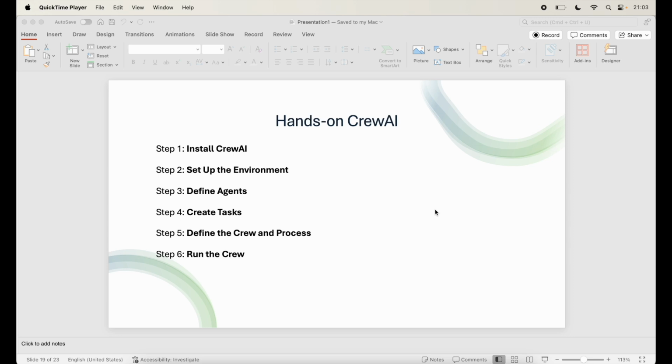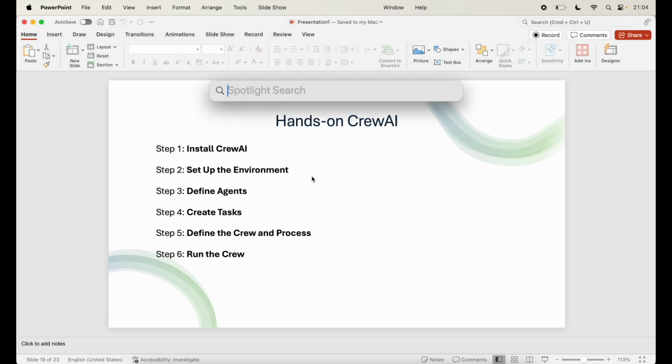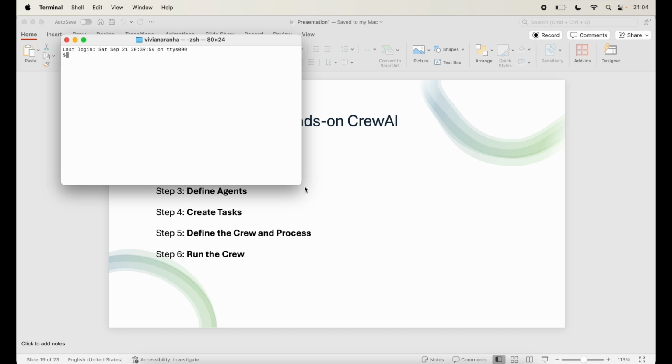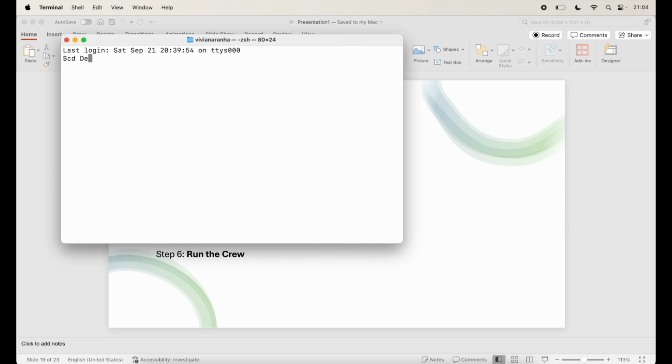Step 1, install CrewAI. Let's start by installing CrewAI on our system. You can do this using Python's package manager. You may also want to install optional tools that expand agents' abilities. I'm going to open terminal, increase the size. I'll go to desktop, clear this out.